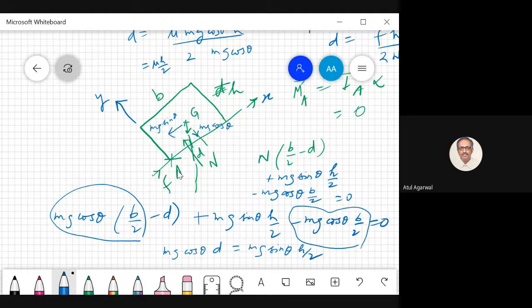I don't think anywhere we are told that mu is equal to tan theta here. Okay, we are not told anywhere. That is generally the situation when you have an impending slip. Then you say mu is equal to tan theta. Here there is nothing like impending slip. Here something is sliding down and you are having kinetic friction. So here mu is the coefficient of kinetic friction. You see, nowhere in this equation is mu there, so you cannot be getting the same answer.